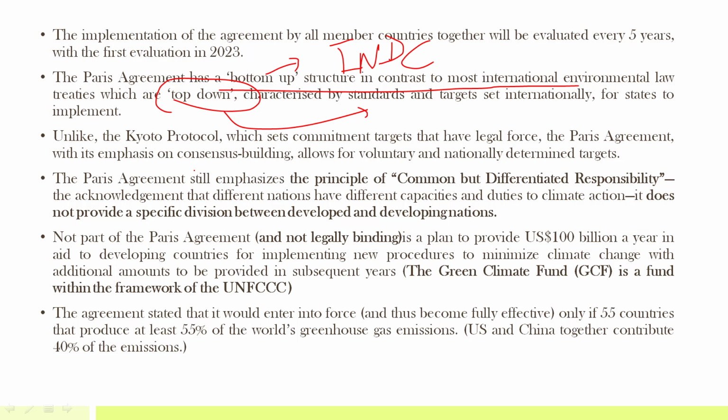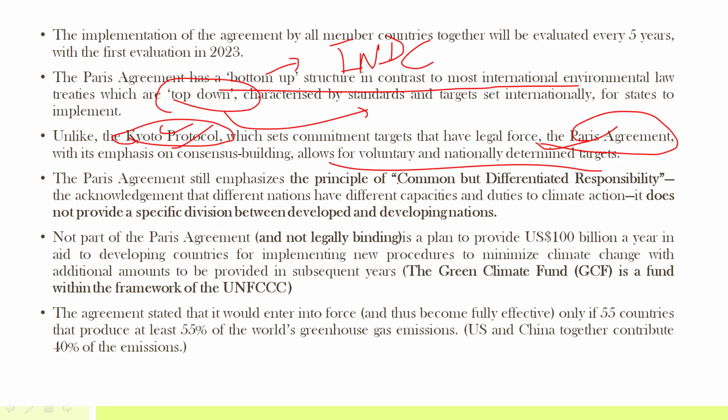I have told you the difference between the Kyoto Protocol and the Paris Agreement also. In the Kyoto Protocol, it was legally binding for some countries, not for everyone, especially for Annex 1 countries. This I have discussed in the last series, that is Environment Part 3, where I have discussed the Kyoto Protocol in detail. The Paris Agreement is as such not legally binding. It allows for voluntary and nationally determined targets.